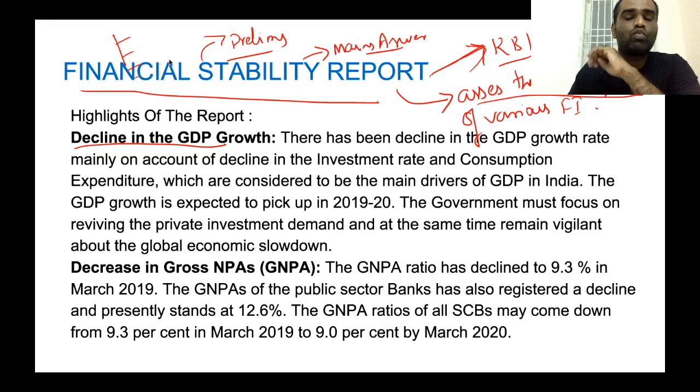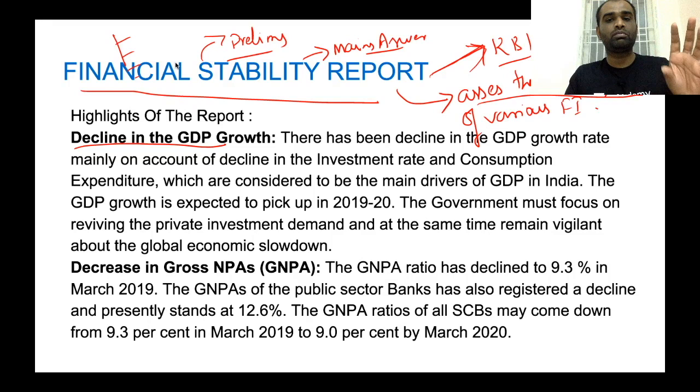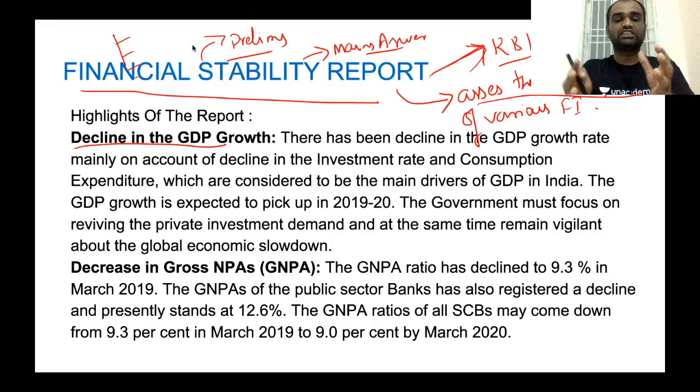Okay. When it comes to mains answer writing, most people know some basic points with respect to a particular answer. Now, what sets apart persons who are clearing mains from persons who are not is that the persons who are clearing mains will write specific information. They will quote information from reports. They will write some important schemes for that particular topic. All these things they will write. Clear? They will mix objective information as well as subjective information. These two things have to be mixed together. For that, this topic is very important from the perspective of mains answer writing.